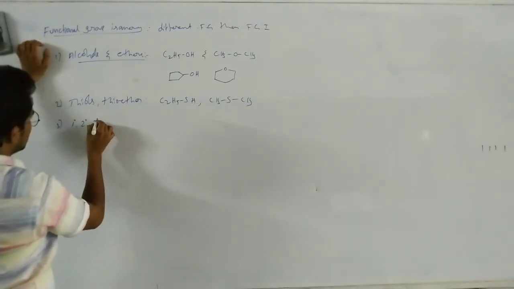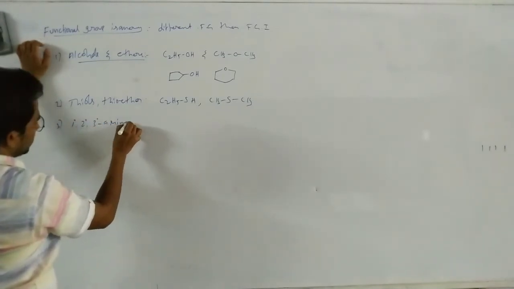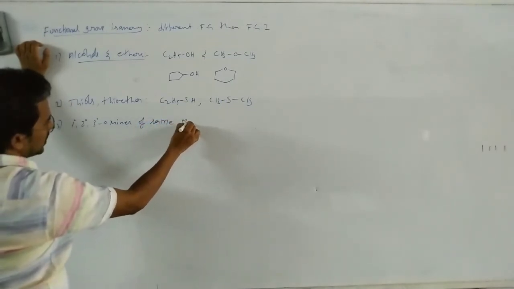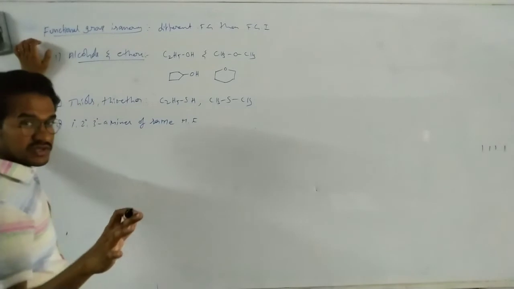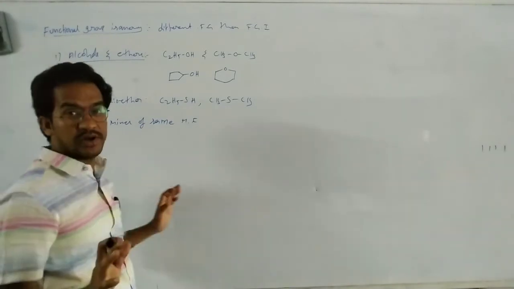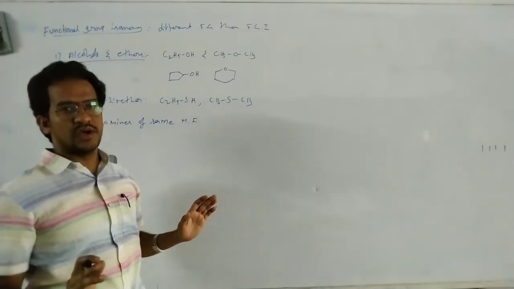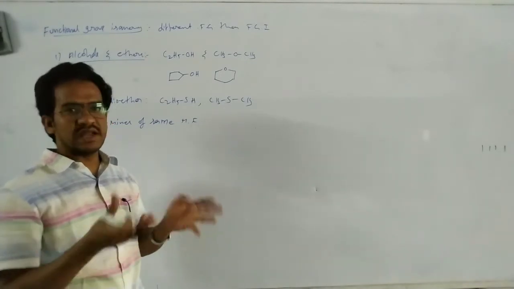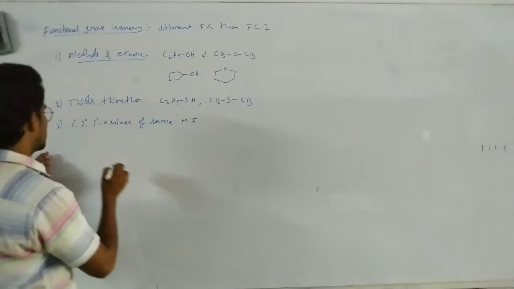Primary, secondary, tertiary amines of same molecular formula are considered as functional group isomers. Very, very important point this one. All are the amines, but primary, secondary, tertiary. These are considered as functional group isomers.